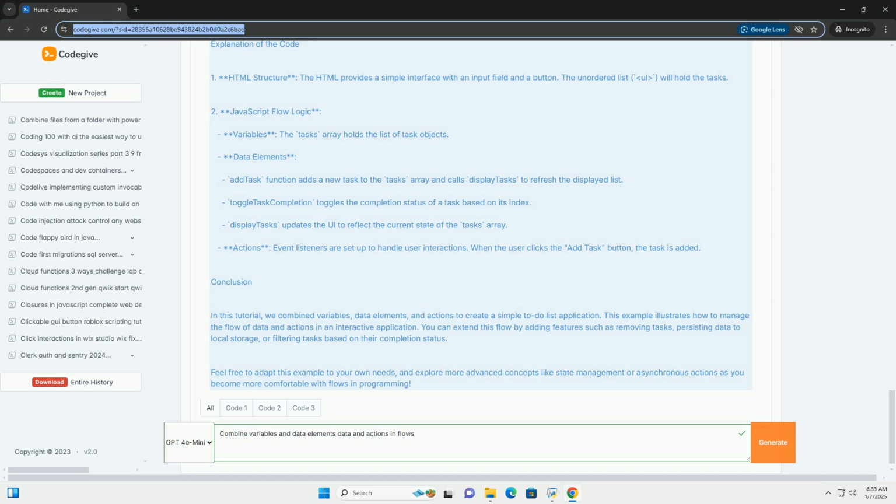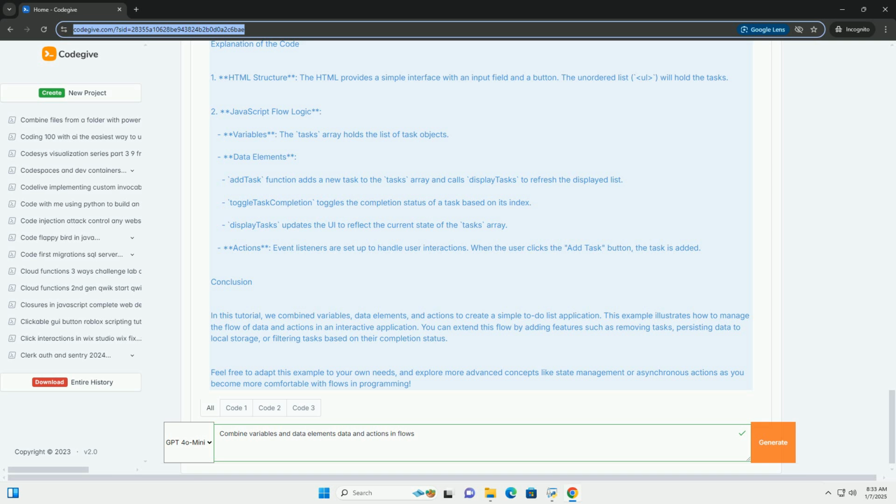Conclusion. In this tutorial, we combined variables, data elements, and actions to create a simple to-do list application. This example illustrates how to manage the flow of data and actions in an interactive application. You can extend this flow by adding features such as removing tasks, persisting data to local storage, or filtering tasks based on their completion status.